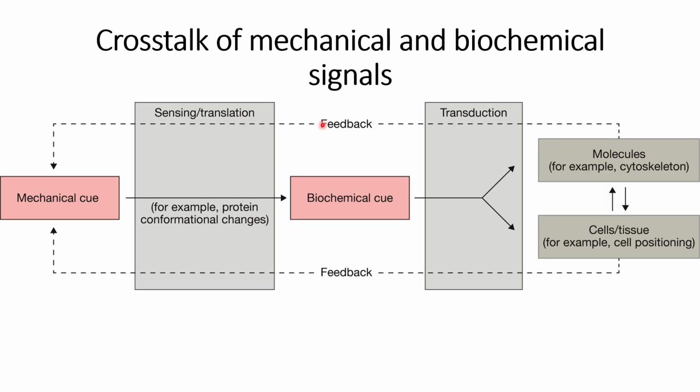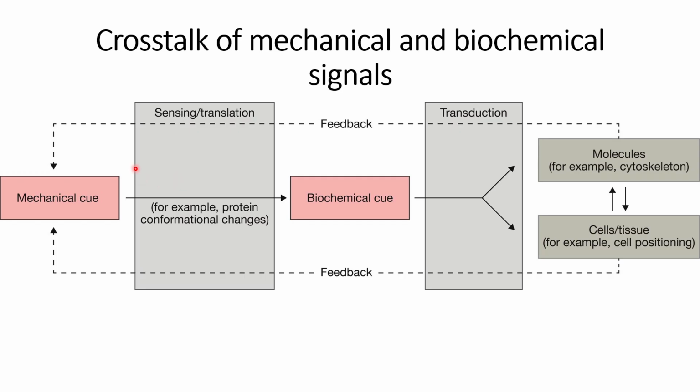The feedback signals might even change the mechanical cue in a way that triggers other signaling pathways also, and that will trigger a cascade effect, which is one of the things that usually happens in the interactions of cancer cells with the tumor microenvironment.